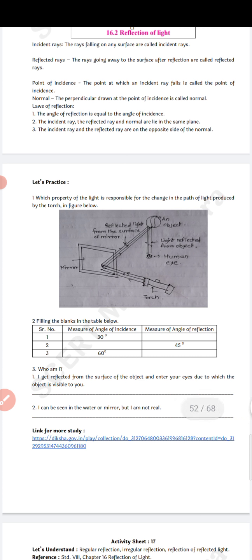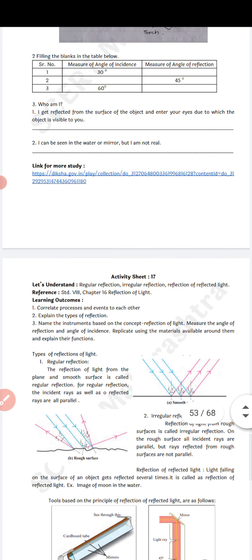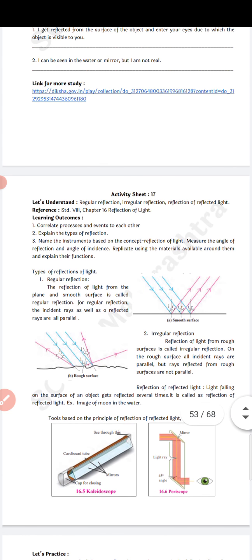So below are some questions given. You have to solve them depending upon this worksheet. Next worksheet is 17. Here we have to study regular reflection, irregular reflection and reflection of reflected light.